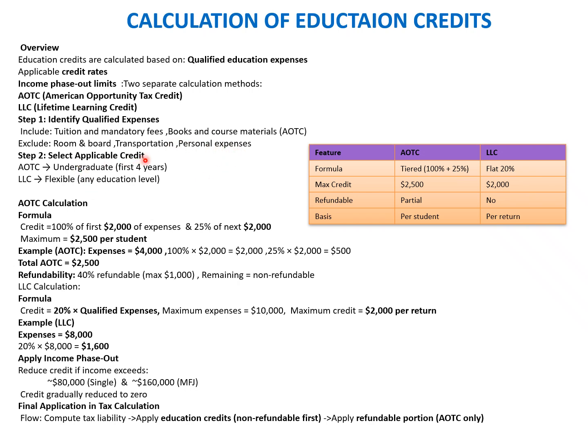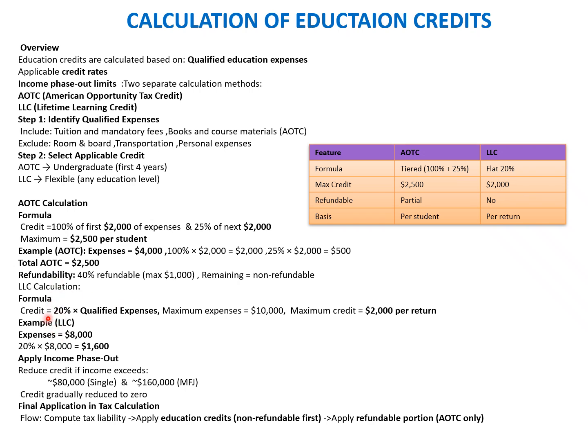Step two, select the applicable credit. AOTC is for undergraduate, the first 4 years. LLC is flexible, for any education level. The formula for AOTC is 100% of the first 2,000 of the expenses and 25% of the next 2,000 of the expenses, with a maximum of 2,500 per student. For example, if expenses are 4,000, then 100% of 2,000 is allowed, 2,000, and 25% of the next 2,000 is allowed, which is 500. So total AOTC is 2,500. Refundability: only 40% is refundable, with a maximum of 1,000, and the remaining is non-refundable.